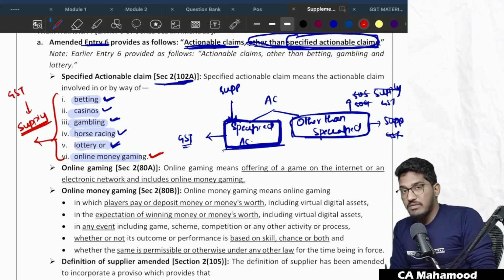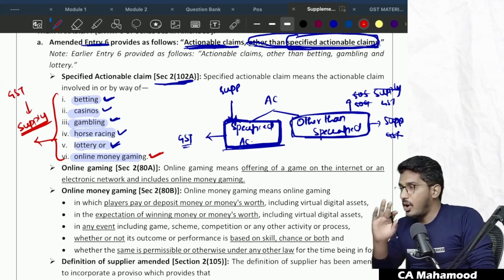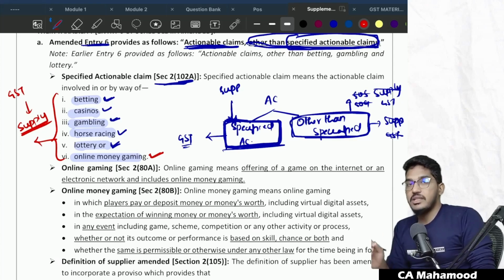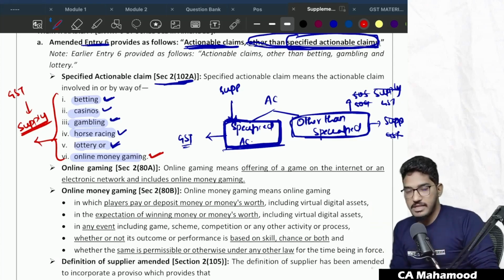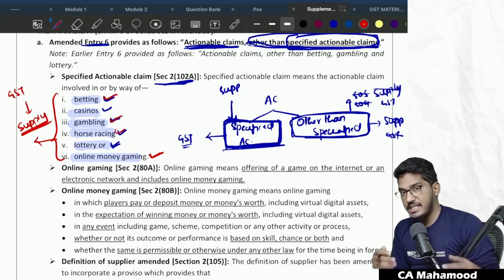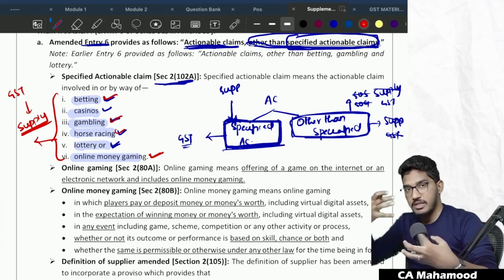Apart from that, on whatever other actionable claims there are, GST will not be levied. This is the amendment. Hope you guys are able to understand. Earlier they used to say 3 things specifically. Now they have expanded the actionable claims which will come under GST purview.